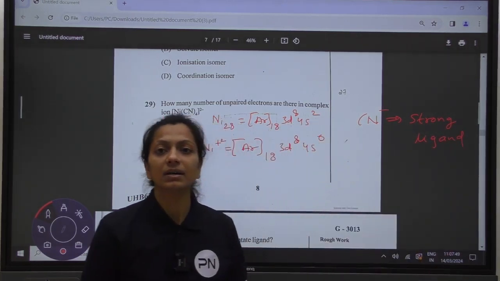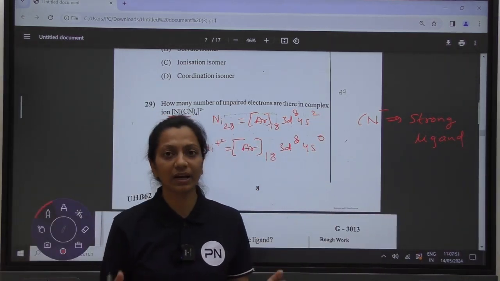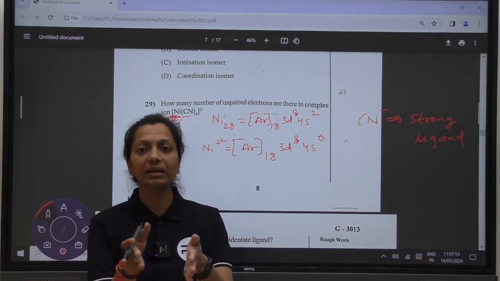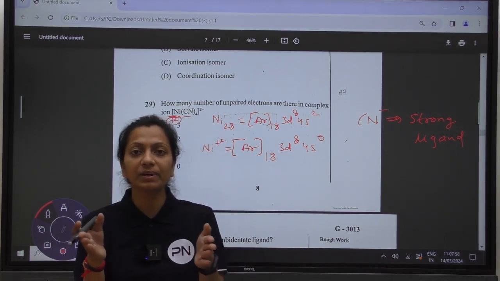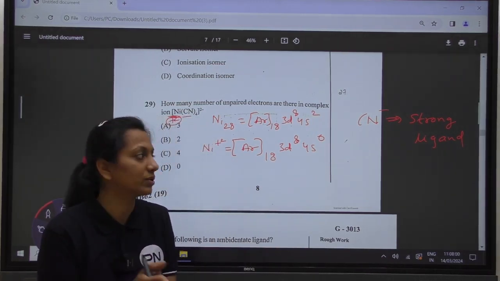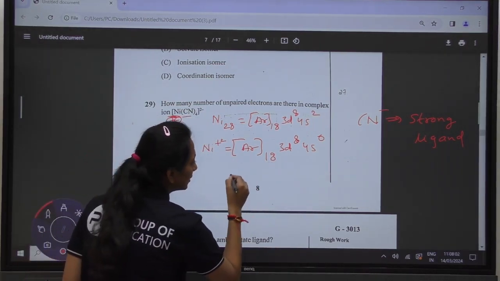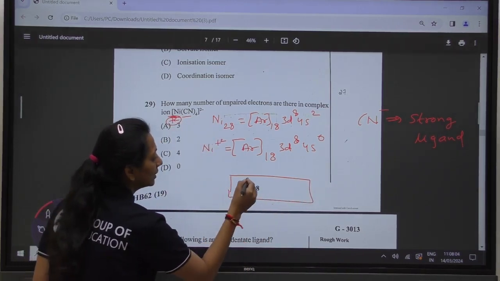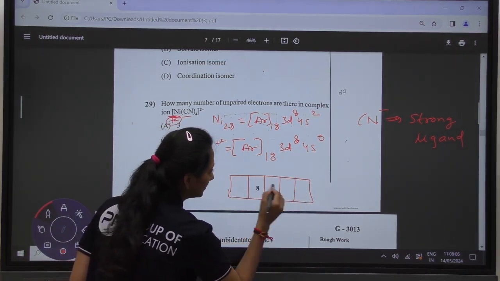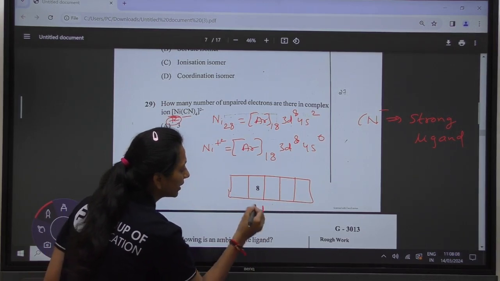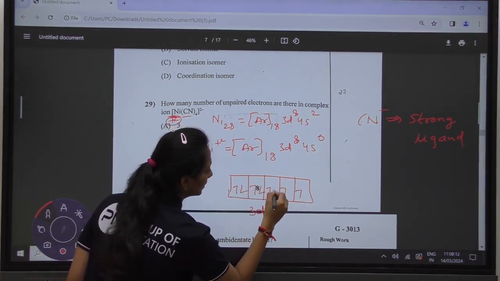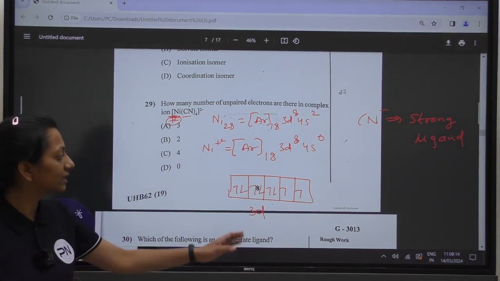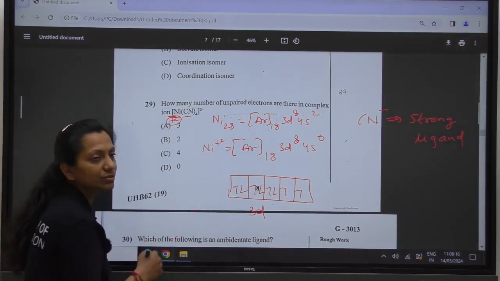We know the role of the strong ligand. They have the property of pairing up the single electrons. So if we are making the electronic configuration of the d orbitals, this is the electronic configuration with the 3d in the Ni+2 state.